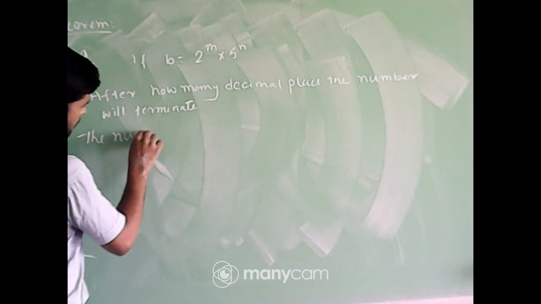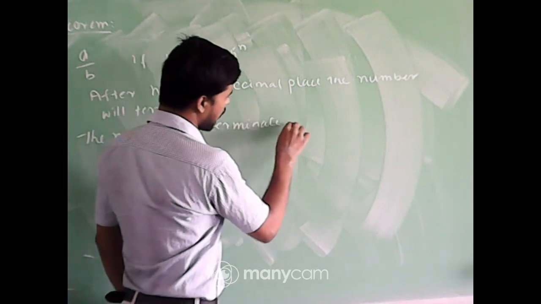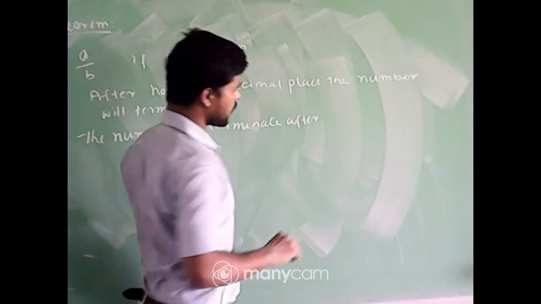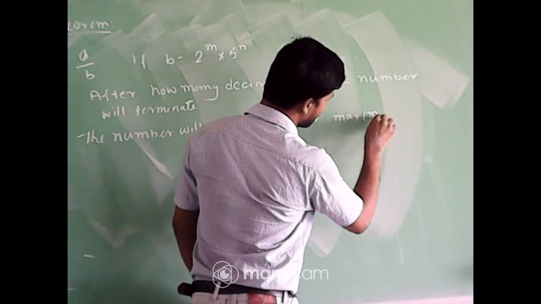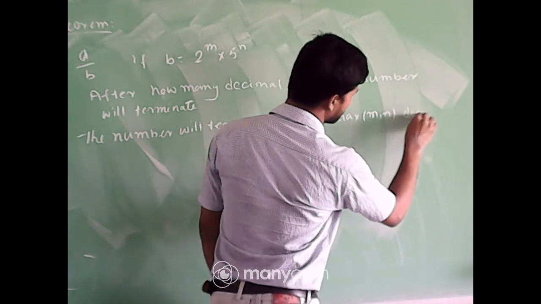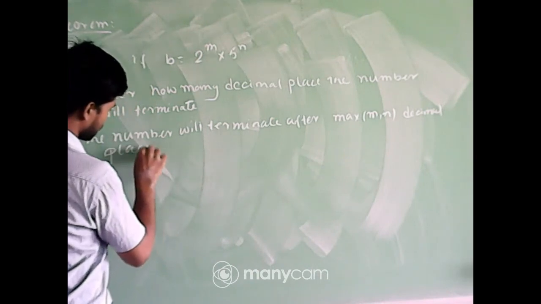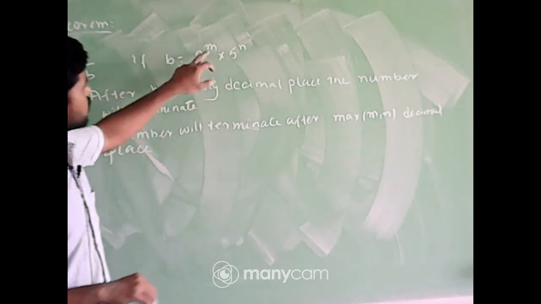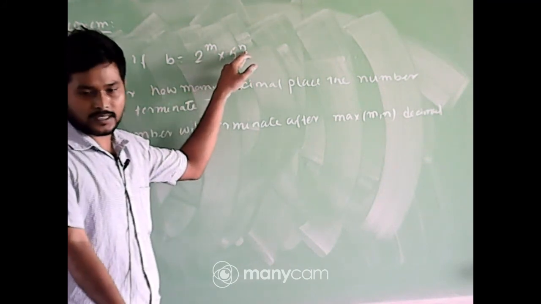The number will terminate after maximum of m, n decimal places. That means we have to choose the largest number between m and n. After that many decimal places, the number will terminate.